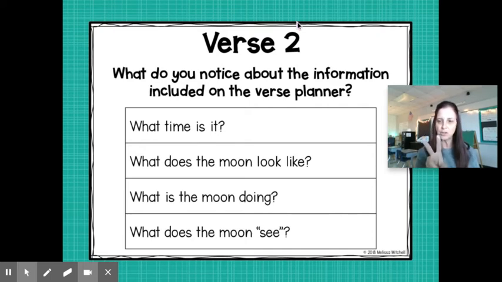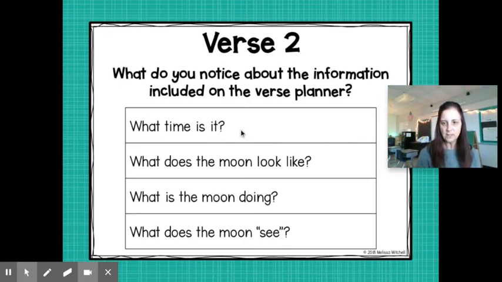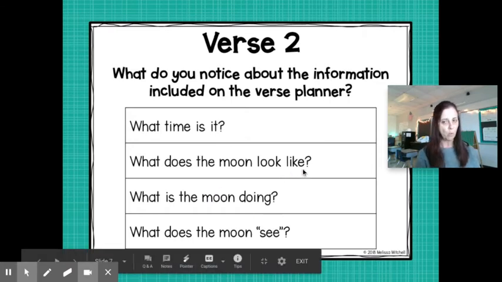So this is verse 2, and it says it just like that in your workbook, see? What time is it? What does the moon look like? What is the moon doing? What does the moon see?